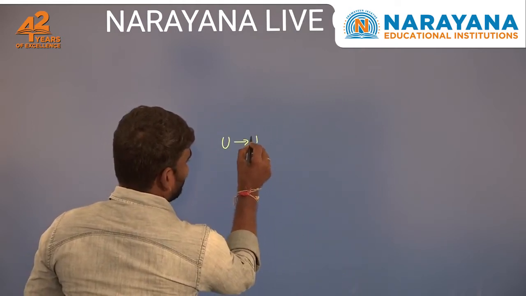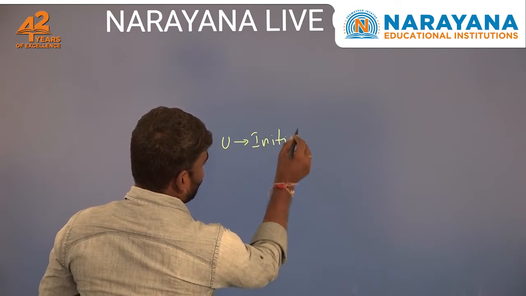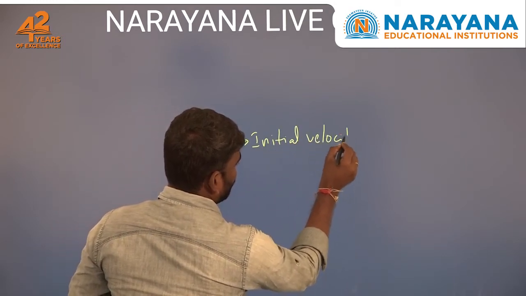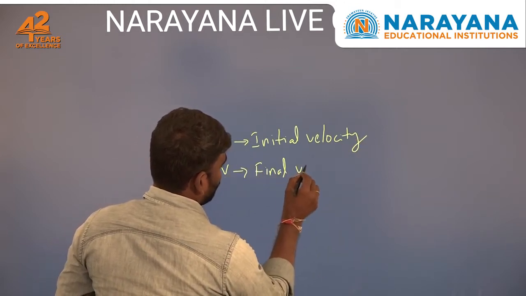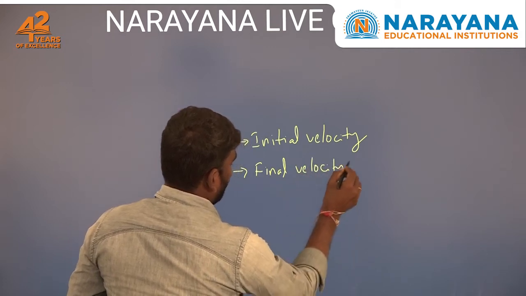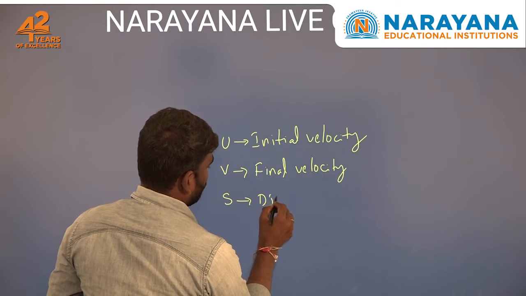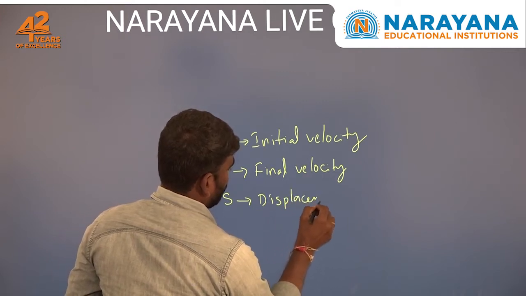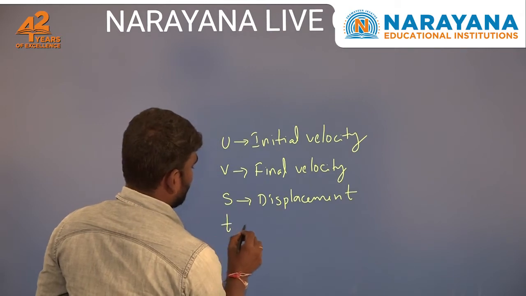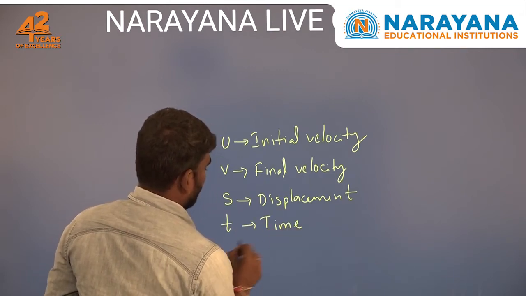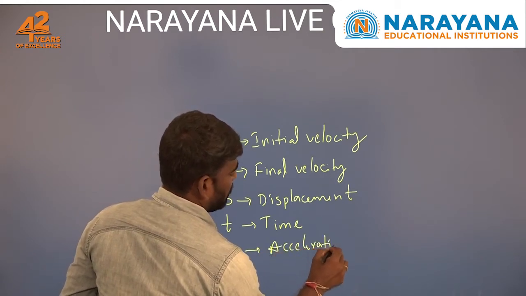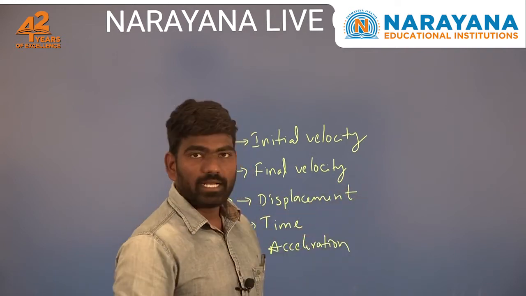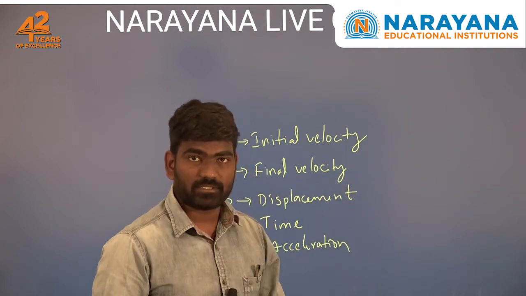So mainly the parameters are u, that is initial velocity, and second one v, that is final velocity, and third one is s, displacement, and next one is t, time, and next one is a, acceleration. So just remember that whenever you are moving on to the kinematics topics, you should remember all these parameters, right?